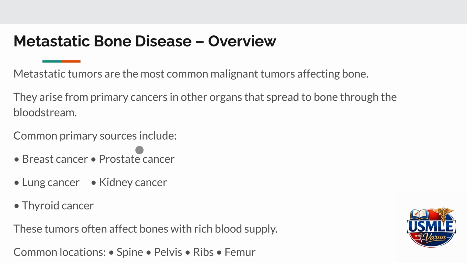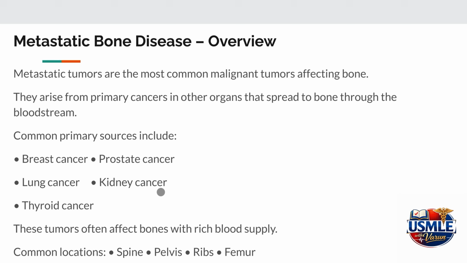These slides emphasize the most important exam patterns. So I'd like to request all of you to give keen attention to these next coming slides. Metastatic tumors are actually the most common malignant tumors affecting the bone. Common primary cancers that spread to the bone include breast, prostate, lung, kidney, and thyroid cancer.